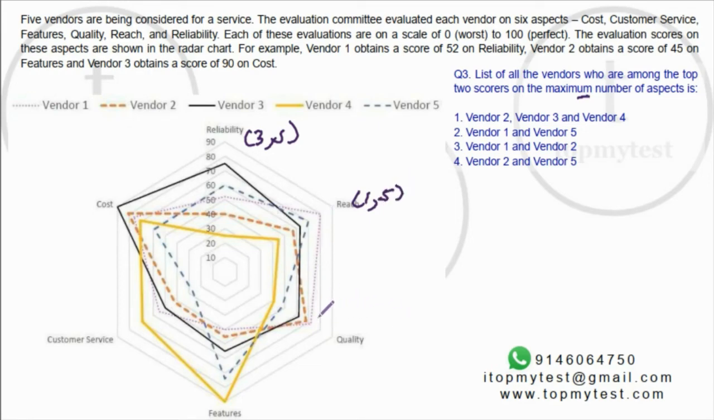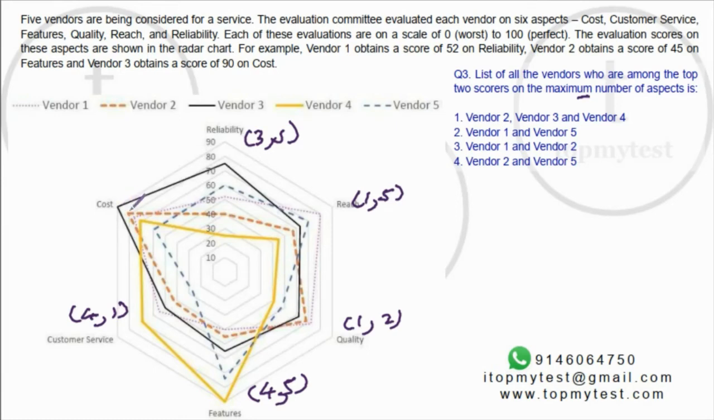In quality, the top 2 are vendor 1 and vendor 2. In features, the top 2 are vendor 4 and vendor 5. In customer service, the top 2 are vendor 4 and vendor 1.